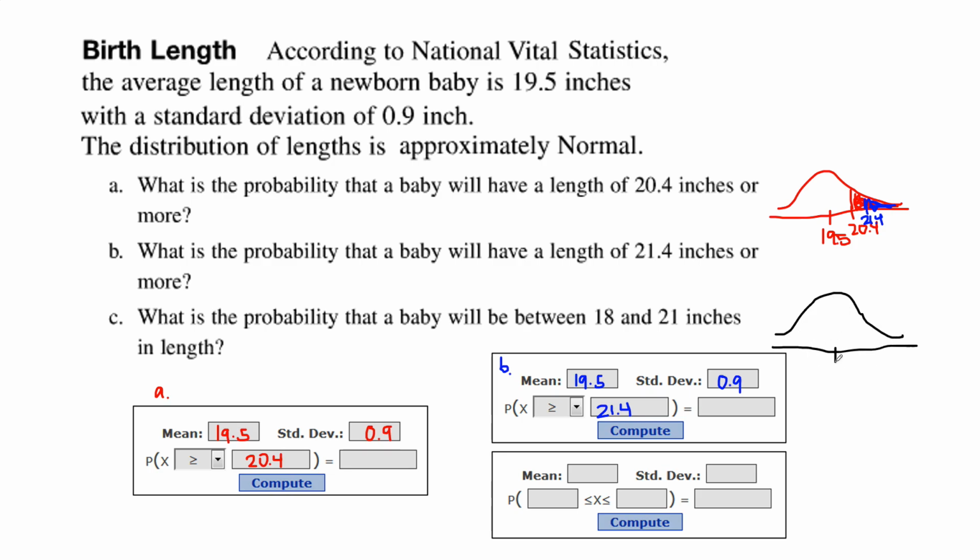I have a mean of 19.5. And I want to know what's the probability that we're between 18, which is to the left of my mean, and 21, which is to the right. And I would shade between those two numbers.